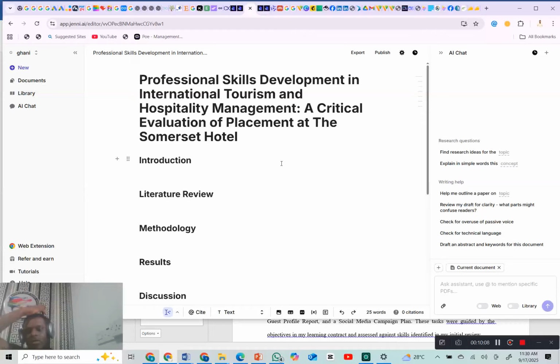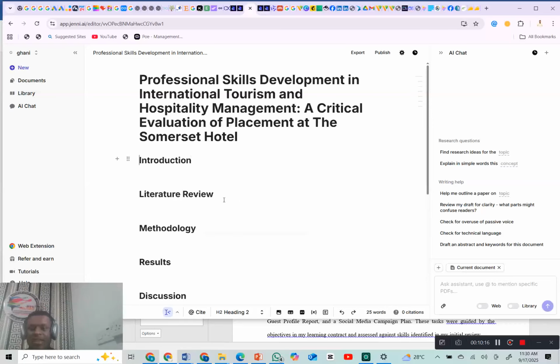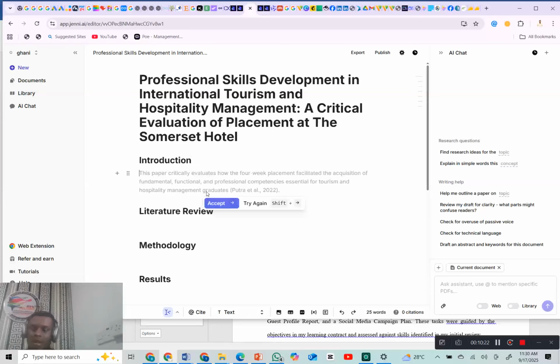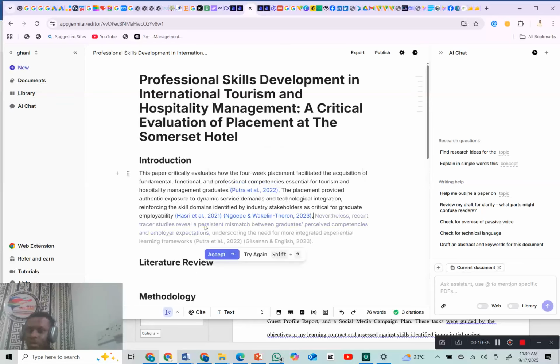Now that we've already set our reference formats and the years, as you can see, this has already started writing for us. So once you come here right now, you can now start. Look at this now. If I click accept, let me show you what it does. Accept. As you can see, it's started automatically writing for us. Look at it again. If I click accept, as you can see the in-text citation 2022, 2023.